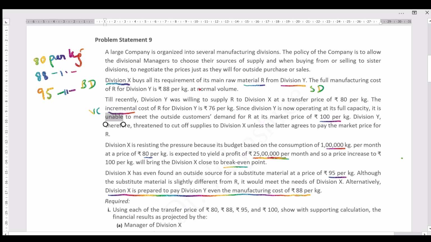The raw material, slightly looking like raw material R, is available in the market for division X at a price of rupees 95 per kg. The other one is, division Y is able to get the market price of rupees 100 per kg. As you can observe, we have four transfer prices, that is 80, 88, 95 and 100.